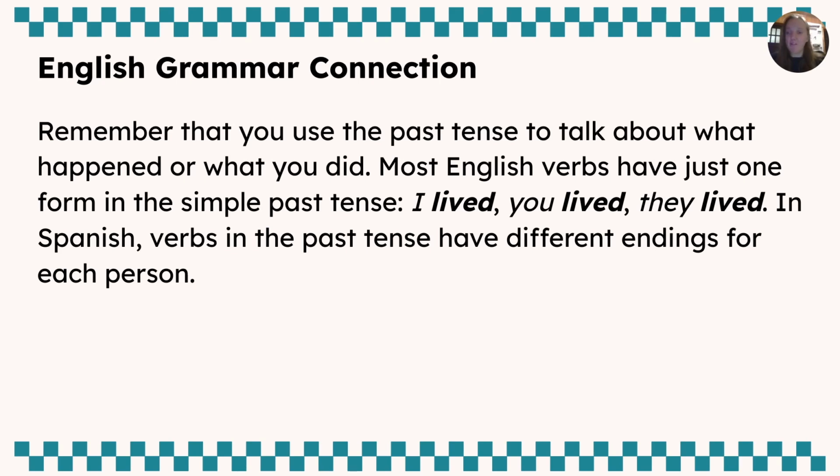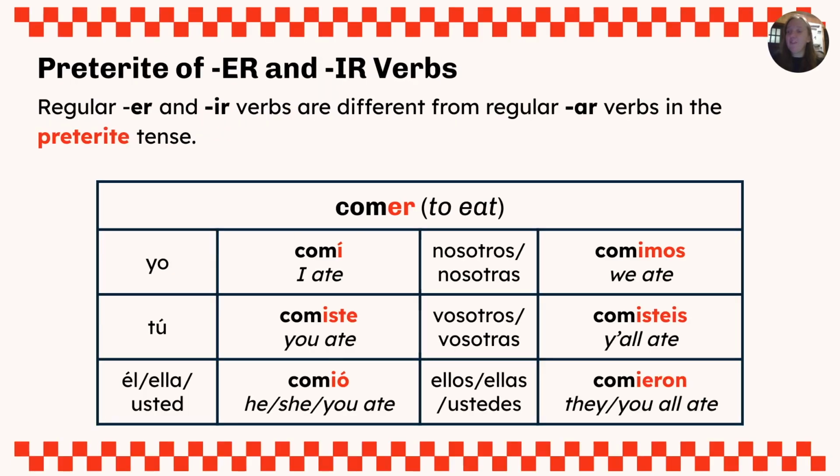In Spanish, verbs in the past tense have different endings for each person. Let's look at our different forms. Regular ER and IR verbs are different from regular AR verbs in the preterite tense. Let's start with comer, which is an ER verb. We can tell because it ends in ER. Comer means to eat. In the yo form, we replace that ER with our verb ending I with an accent, making it comí, to say I ate.